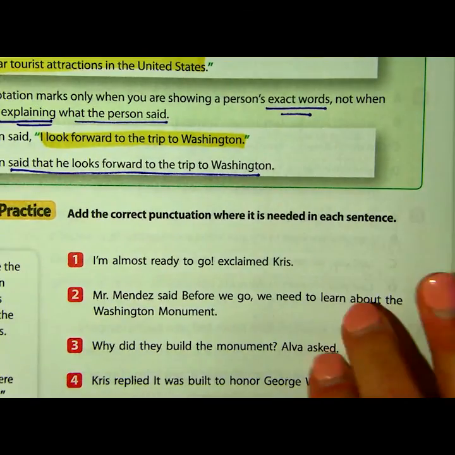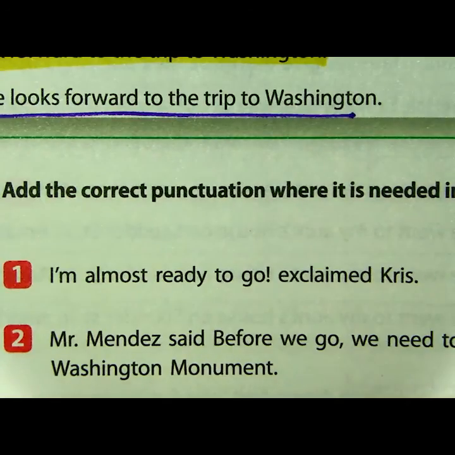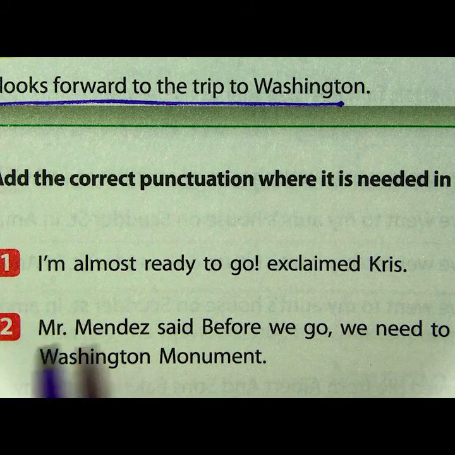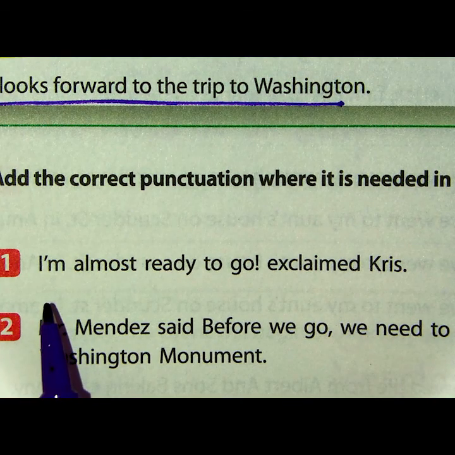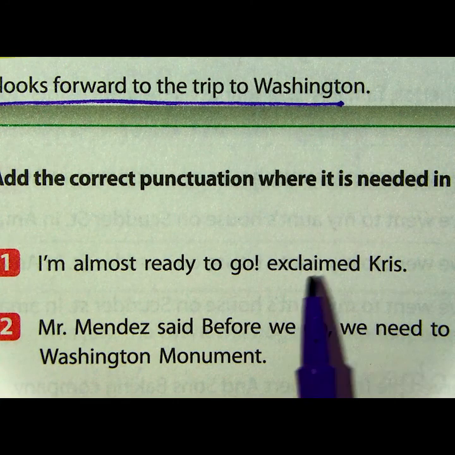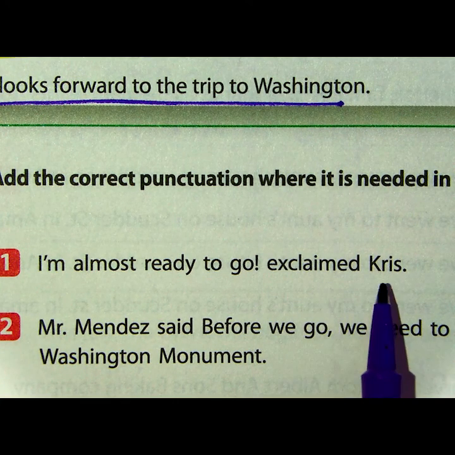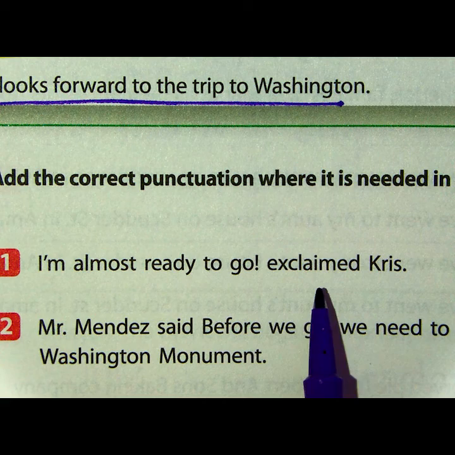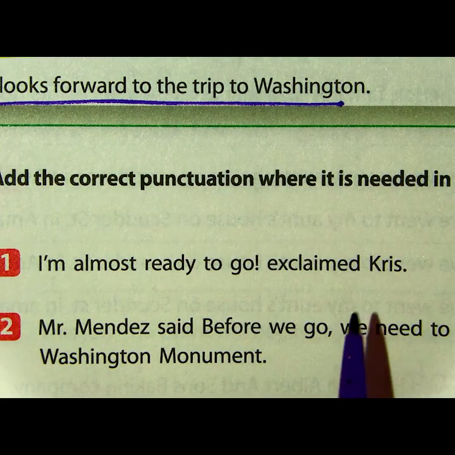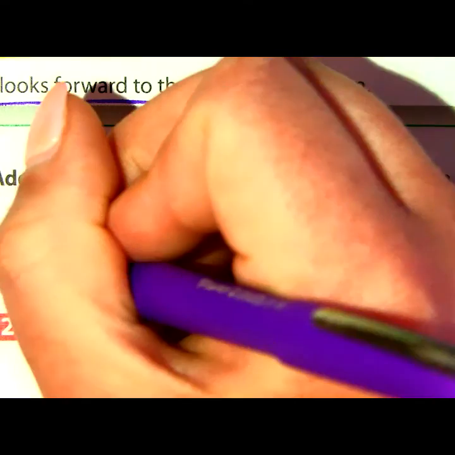"I'm almost ready to go," exclaimed Chris. Well, in this sentence, I know that the quote comes at the very beginning because exclaimed Chris is kind of like said Chris, stated Chris. So exclaim just means that Chris evidently said this in kind of an excited way. I'm almost ready to go, exclaimed Chris. So we need those quotation marks around the beginning of the sentence.